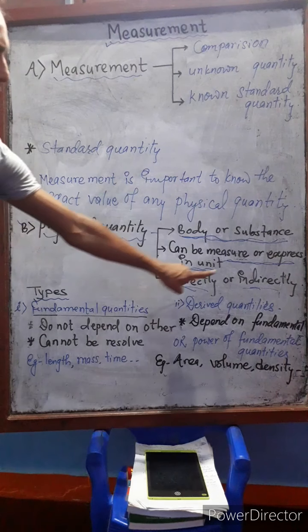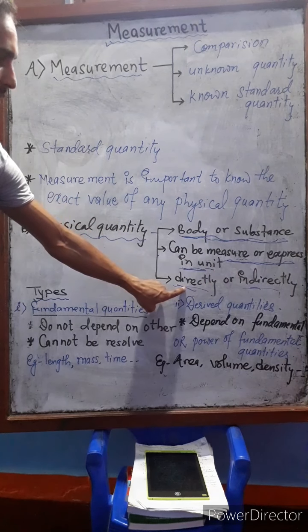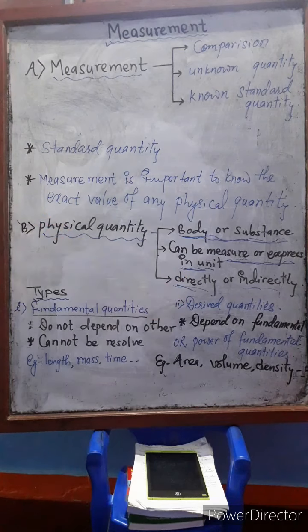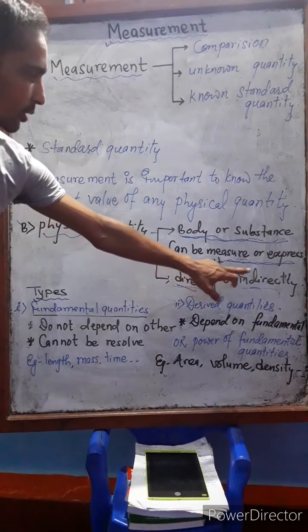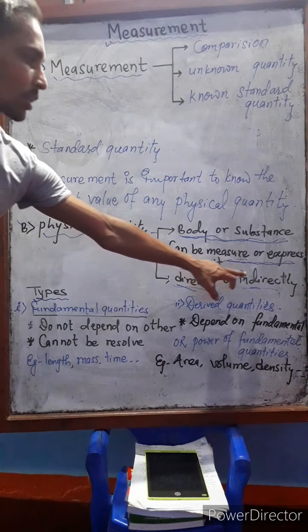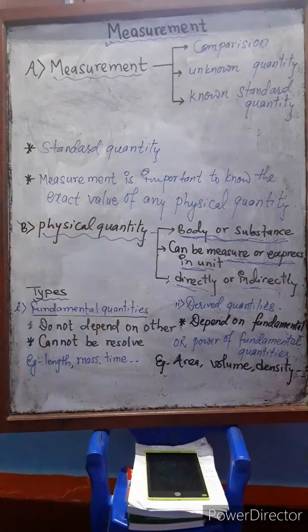What is the meaning of directly or indirectly here? Directly means if we have to measure the fundamental quantities, we can measure directly, and if we have to know about the derived quantity, we have to measure indirectly by using certain formulas or other things.